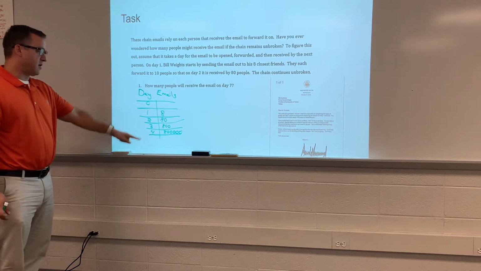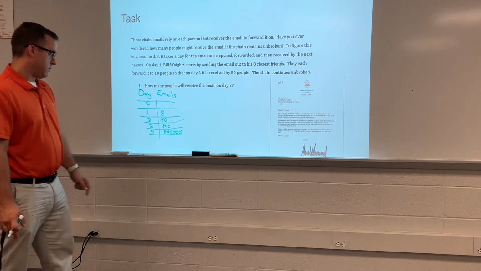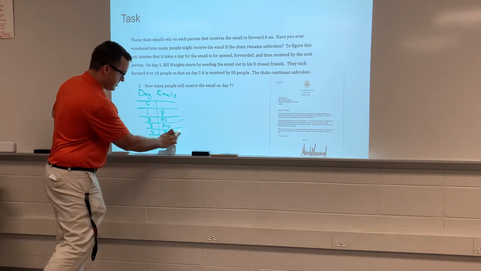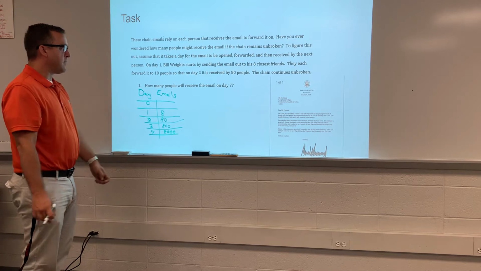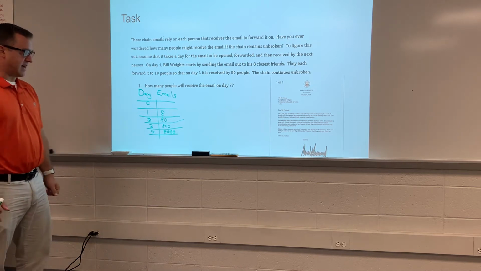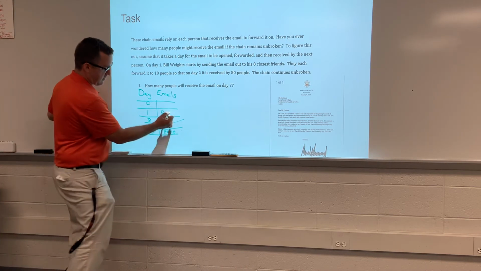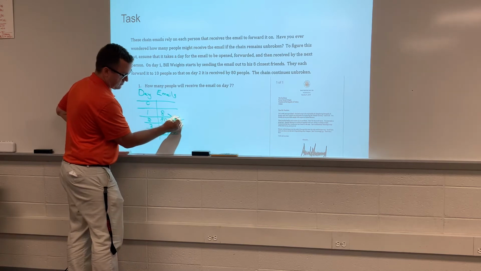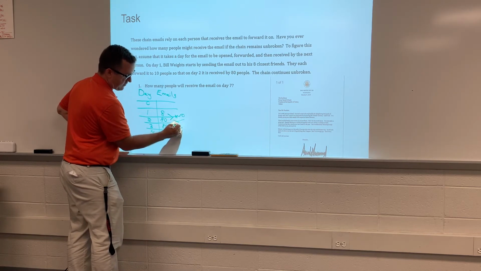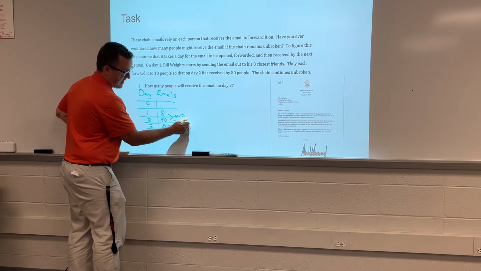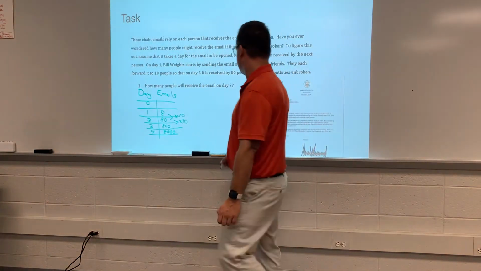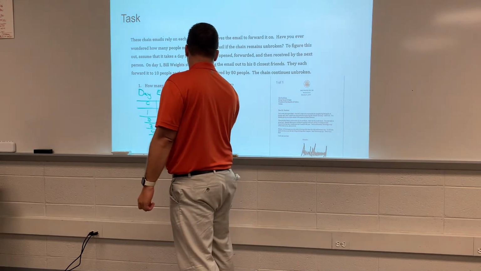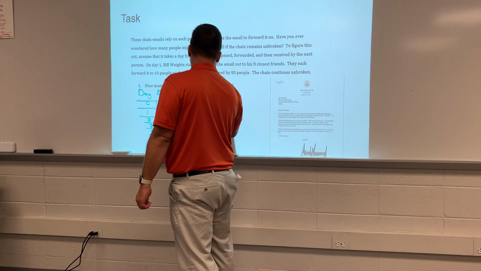Oh, whoops, I put 2 extra zeros, my fault. So how many people are going to receive this on day 7? Well, I'm seeing a pattern. Every time I multiply by 10. If I'm continuously multiplying, that means that this is a geometric series.